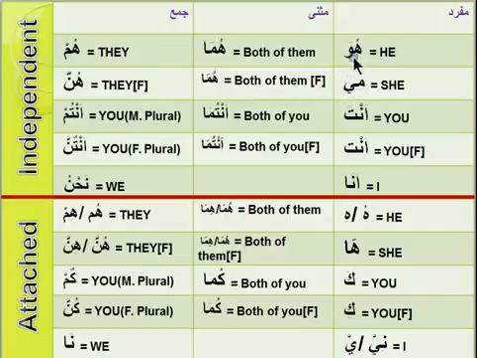It's better this way: huwa, huma, hum, hiya, huma, hunna, anta, antuma, antum, anti, antuma, antunna, ana, nahnu, hu, huma, hum, ha, huma, hunna, ka, kuma, kum, ki, kuma, kunna, ni, na. Anta, antuma, antum, anti, antuma, antunna, and ka, kuma, kum, ki, kuma, kunna are different; except for them, all are almost the same.